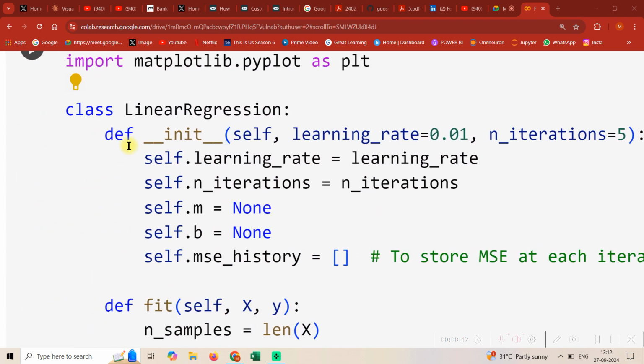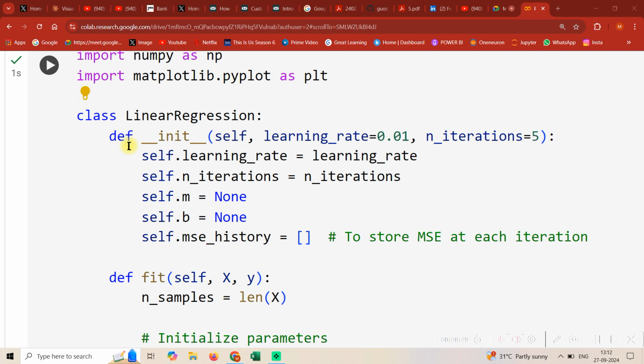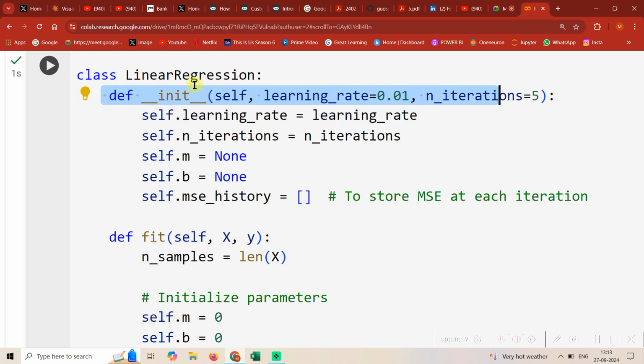So what we are doing, guys, I'll tell you line by line so that we don't miss anything. We are creating a class, and then we are defining the init of it. This is essentially the constructor. Then I'm setting up the learning rate, the iterations, m, and b.